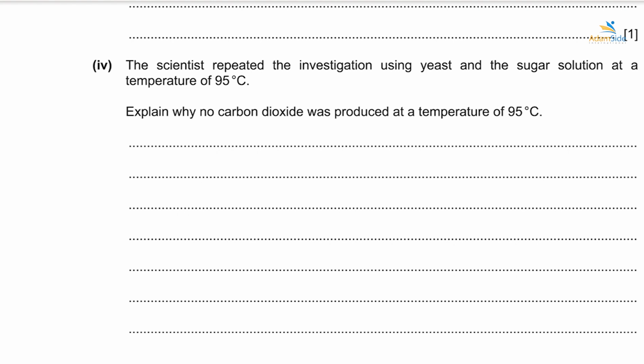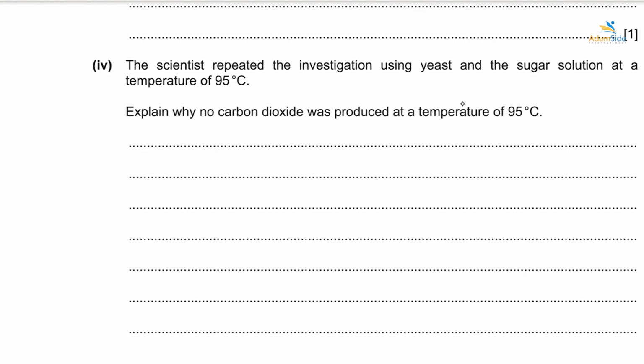The enzyme active site will be denatured. So if the enzyme active site is denatured, it means there's no formation of enzyme substrate complexes. And if no formation of enzyme substrate complexes, it means there's no product that is formed. So no carbon dioxide is formed at this point.